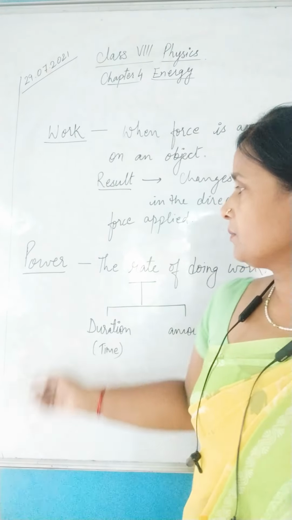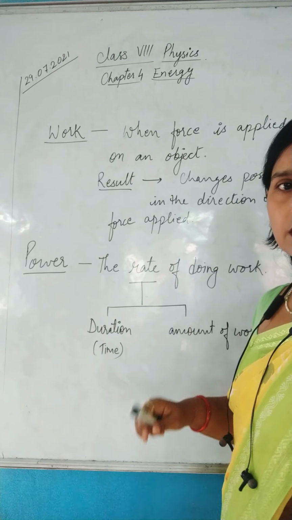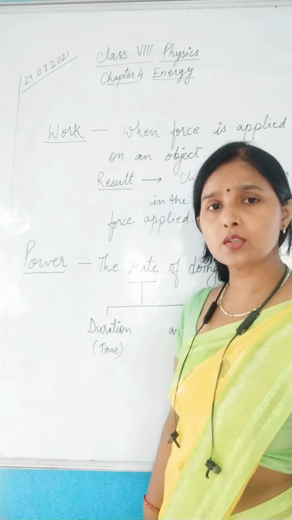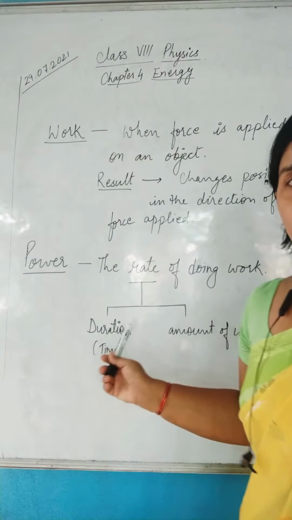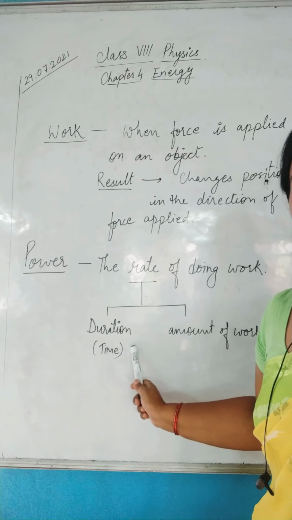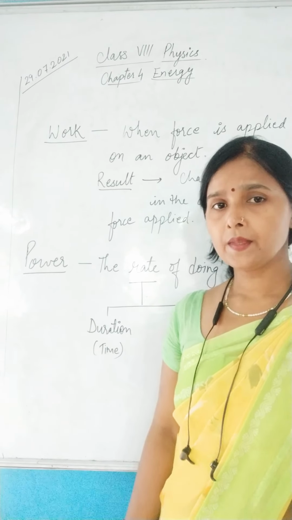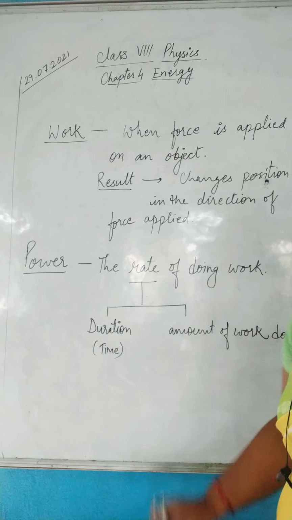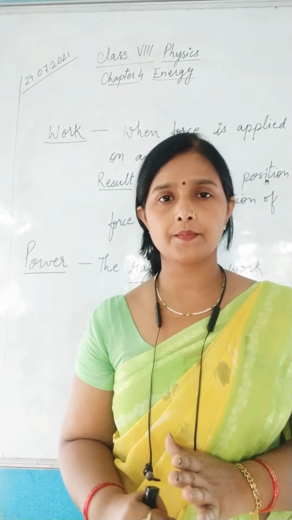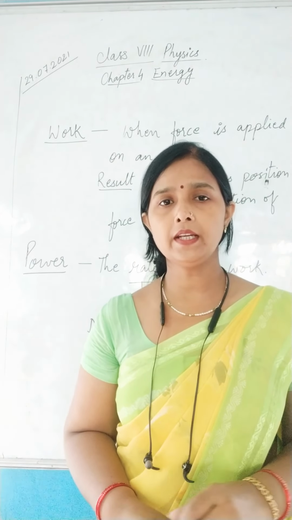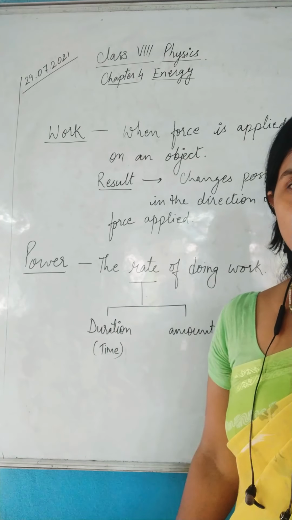Now the next term is power. So what is this power? The rate of doing work. What does rate mean here? Rate is duration, that is, how much time is taken to complete that work. And the other thing is the amount of work done. So in how much time, how much work is done. Here two things will come. That is why power is defined as the rate of doing work.